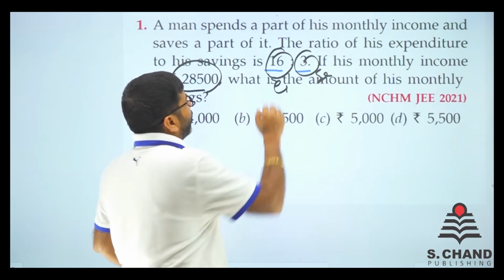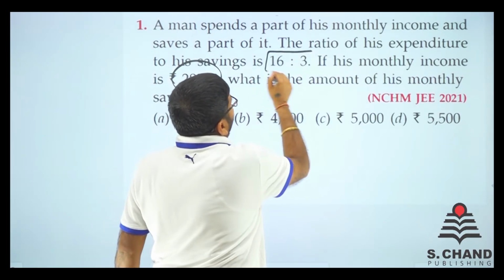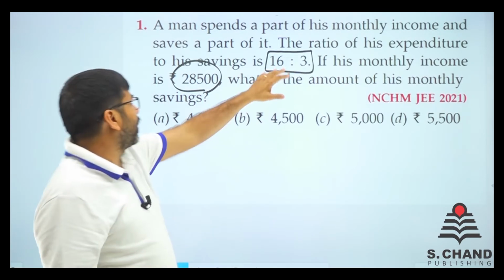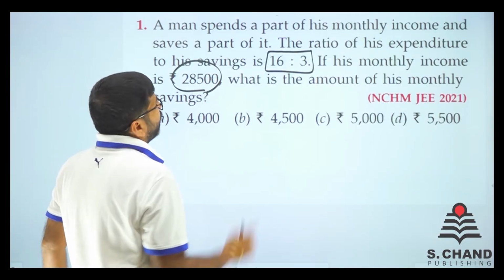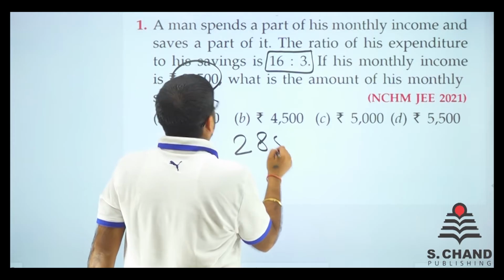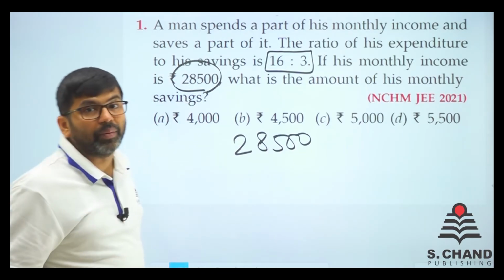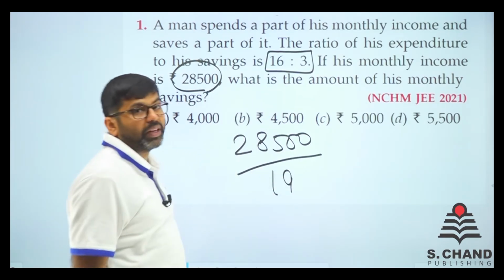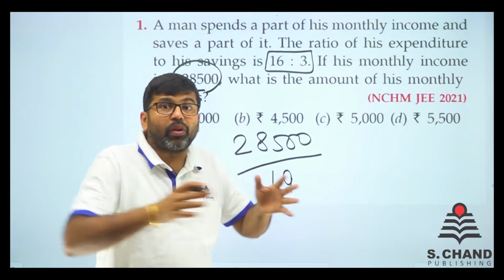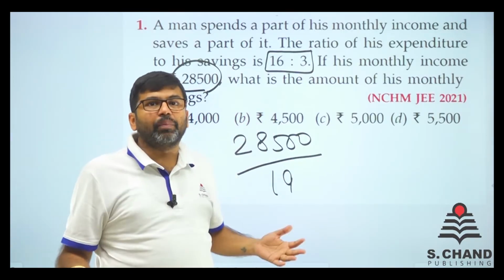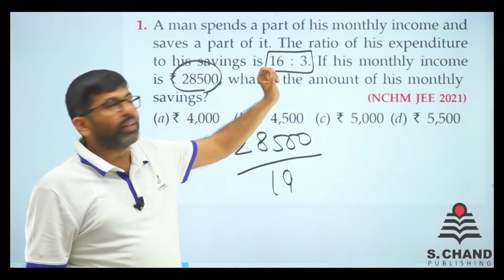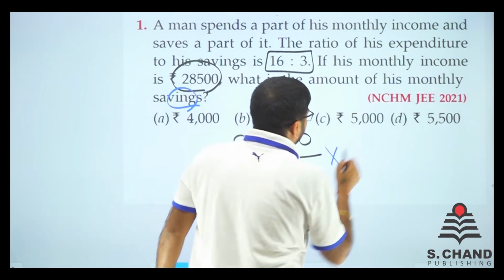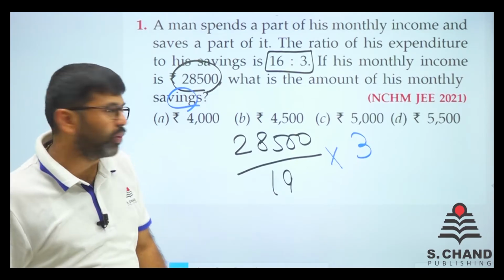Now you need to understand one thing. This 16:3 is the ratio of expenditure to saving. And that total amount is known as this 28500. So if I say that this 28500 is the total income, when divided into 16 plus 3, 19 parts, this total income is divided into 19 parts. From those 19 parts, 16 parts will be expenditure and 3 parts will be saving. And what we want is the amount of saving. So we want 3 parts, those are saving, if you understand my point.